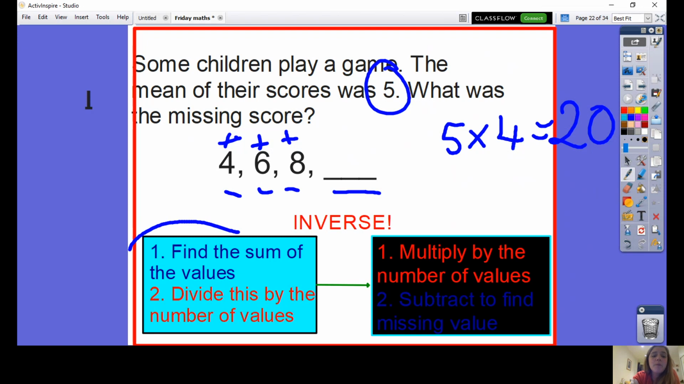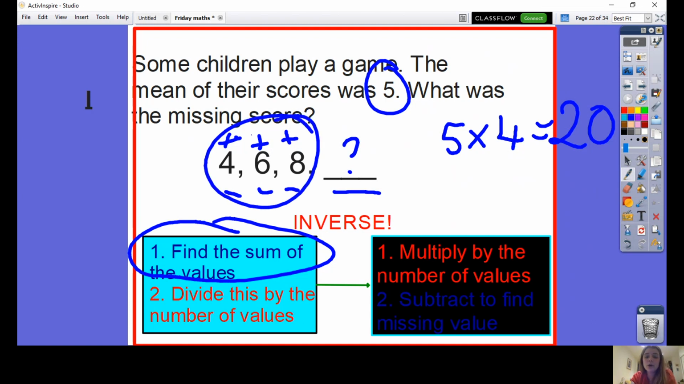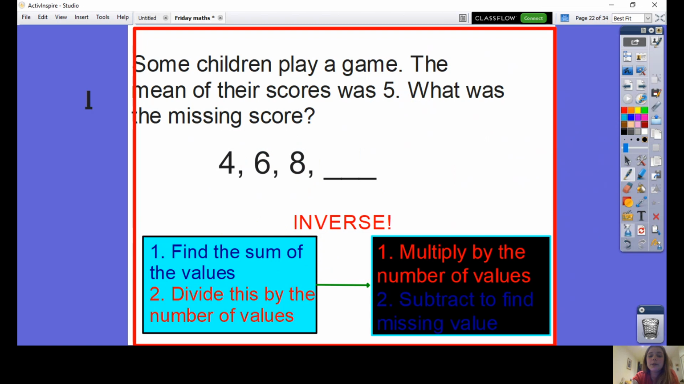So then, the opposite of adding them all together is to take away to find your missing one. I know that these 4 numbers added up to make 20, and then I divided it by 4 to make 5. So now I need to find my missing number. It depends which you're more confident with here. You could either add them up first and then subtract them, or you could subtract them one by one. For me, I'd prefer to add them up first. 4 add 6 is 10, add 8 is 18. Take that away from 20 and I'm left with 2. My missing number here was 2.